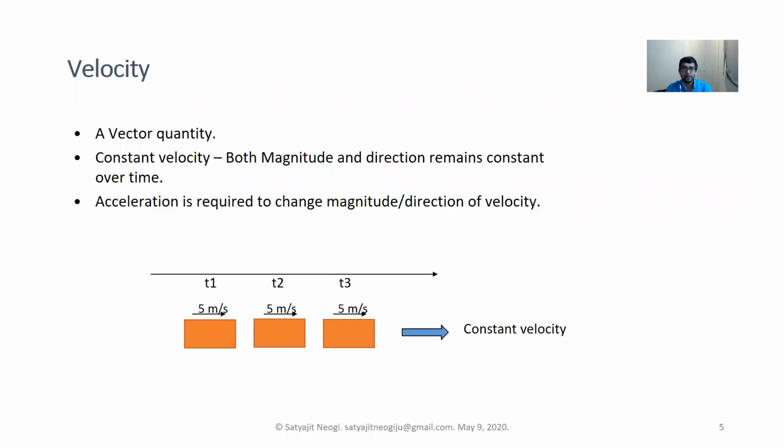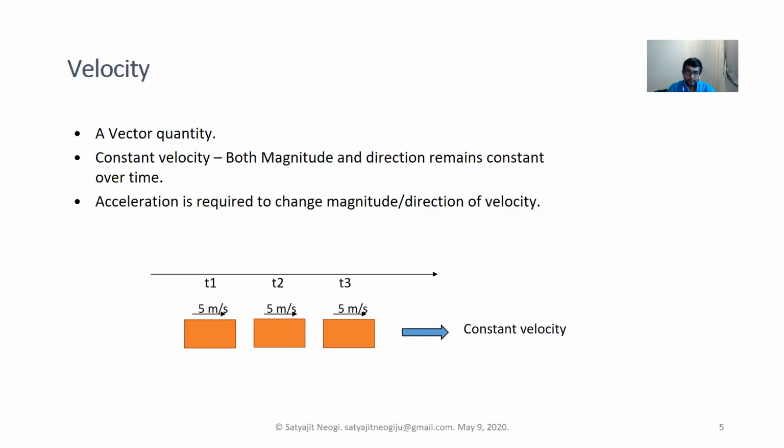Also, a vector quantity should obey the parallelogram law when being added with another quantity, but we are not adding two quantities here, we are just considering only one quantity. For a vector quantity such as velocity to be constant, it has to be constant in both magnitude and direction.